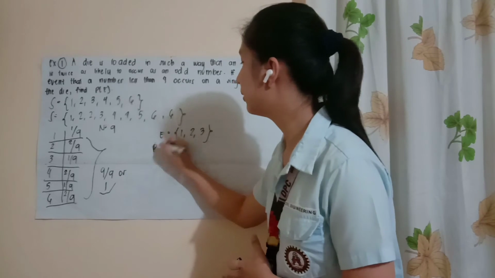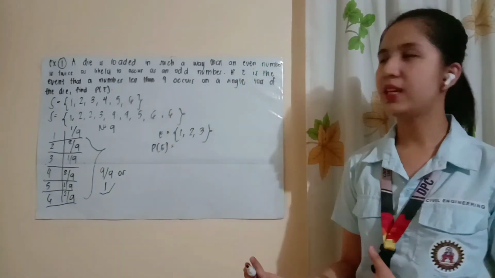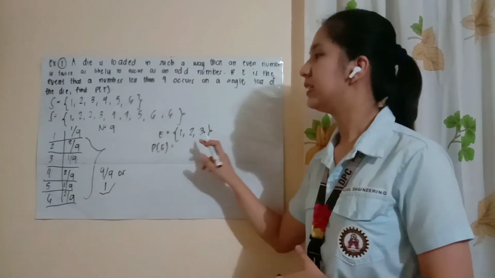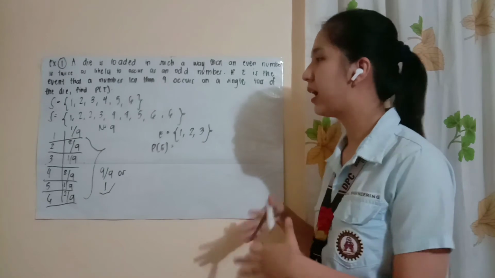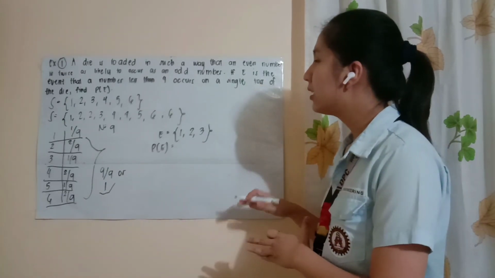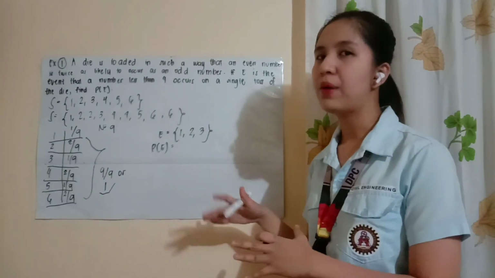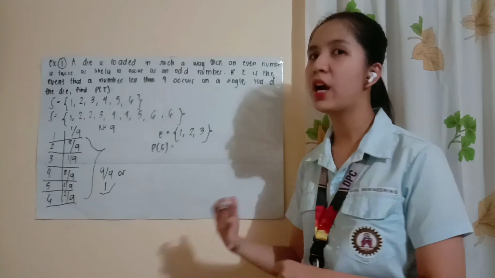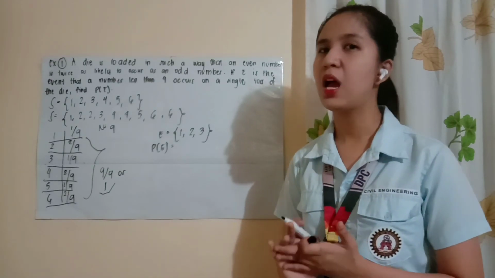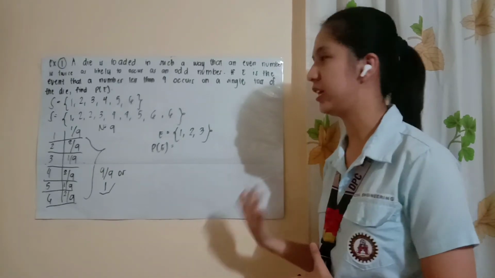So, now let's find the P of E. So, for the P of E, i-add lang natin yung mga probability ng tatlong number nito. So, bakit add? Bakit hindi multiply? Diba? Since ang pagtatas lang ng die ay isang beses. So, ang maaari mo lang makuha ay pwedeng 1 or 2 or 3. Hindi naman pwedeng maging 1 and 2 and 3, diba? So, kaya, ang gagamitin natin ay addition and not multiplication.